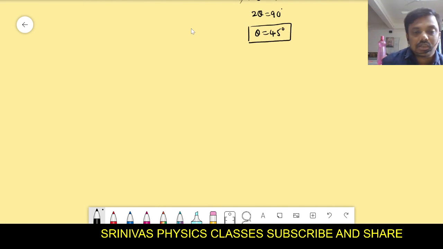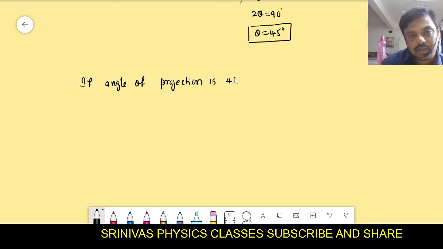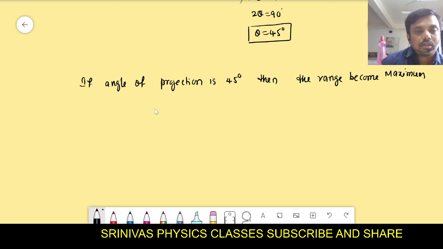If the angle of projection is 45 degree, then the range becomes maximum. Is it correct?